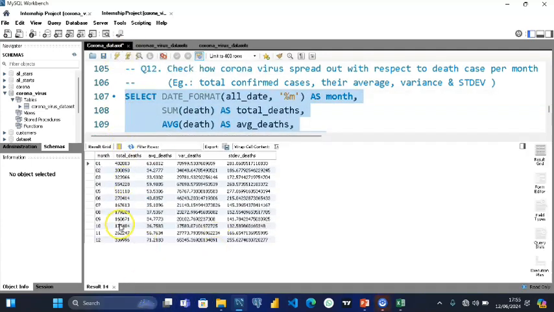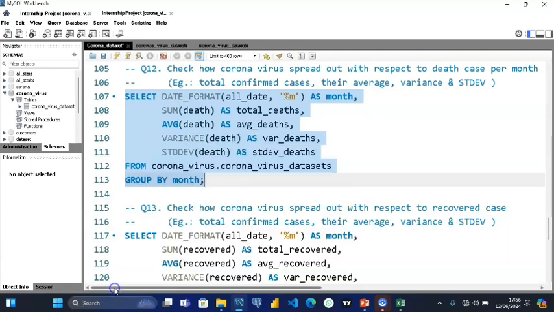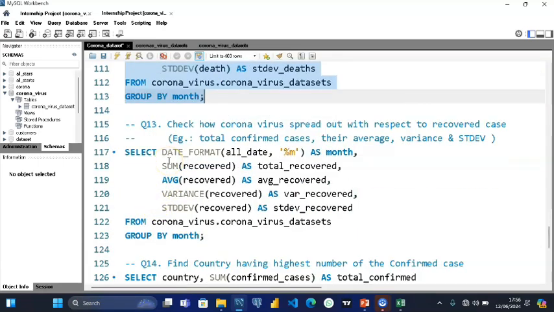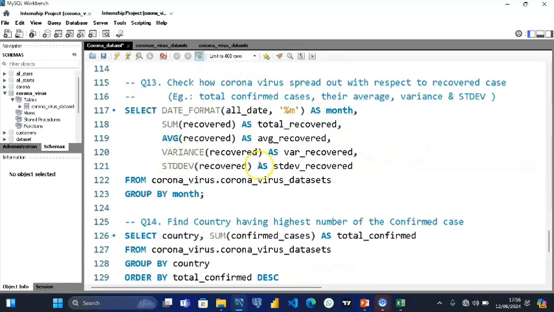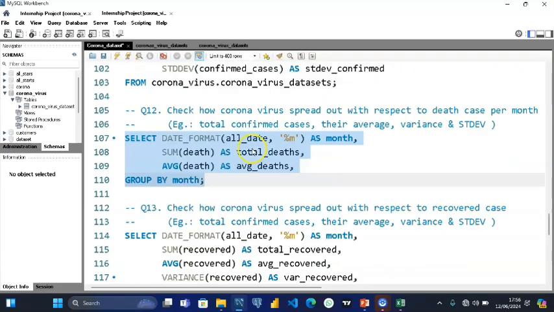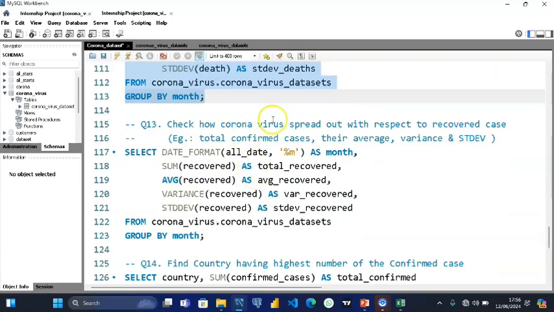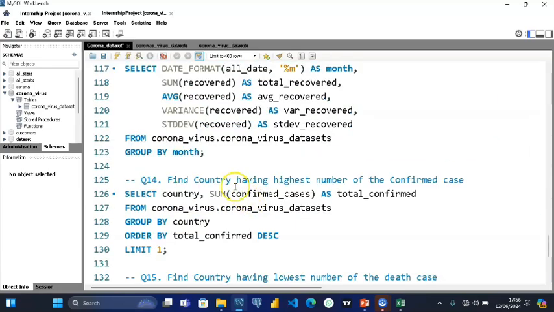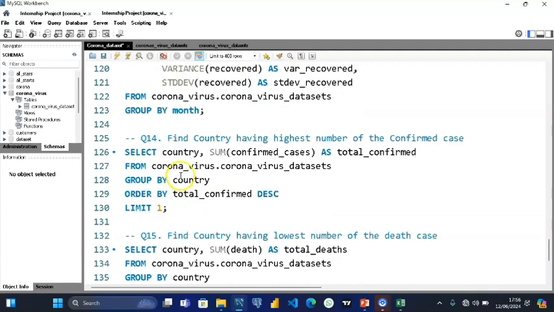Boom. Here it is for every month. This is the total deaths per month. This is the average deaths per month. This is the variance per month. This is the standard deviation per month. Let's go to the next question. Check how coronavirus spread out with respect to recovered cases. I think this is just recoveries, this is deaths, and this is confirmed. They're also related to each other. Let's look at the 14th question.